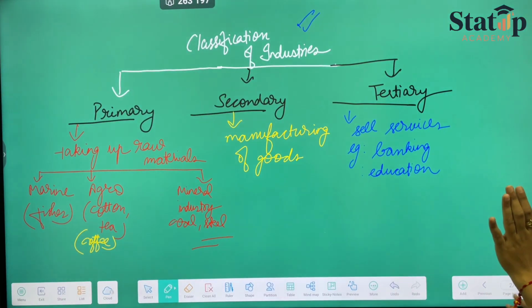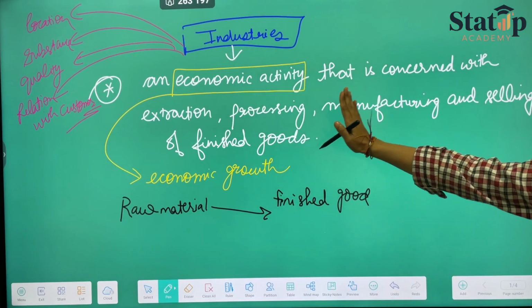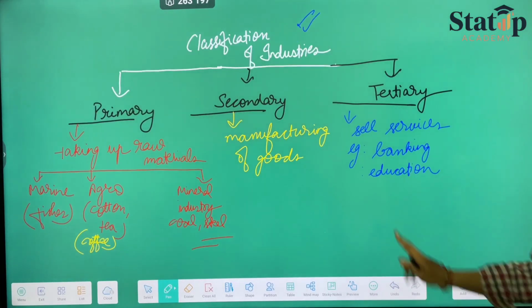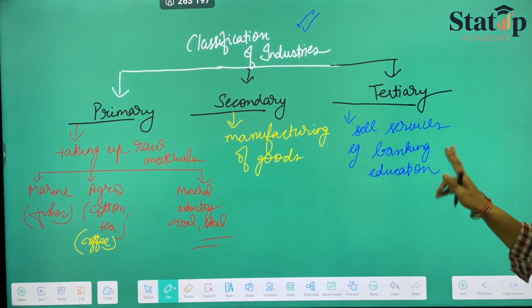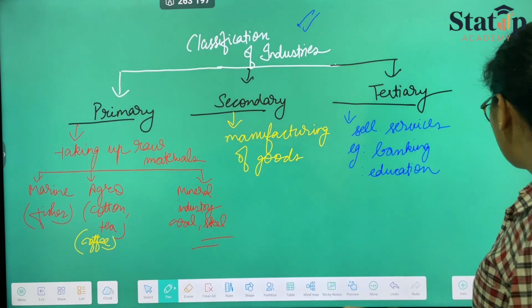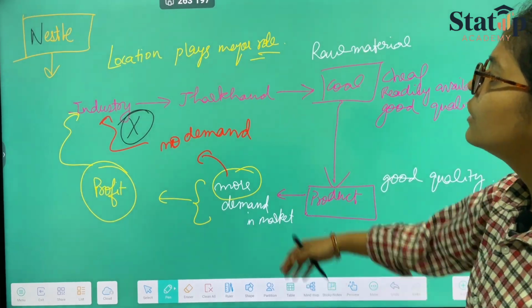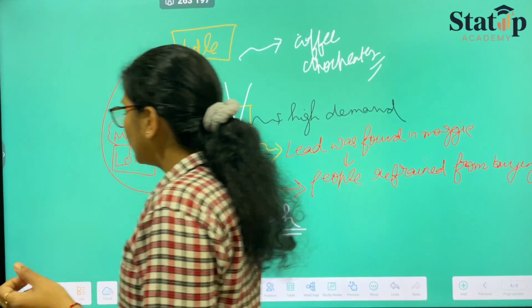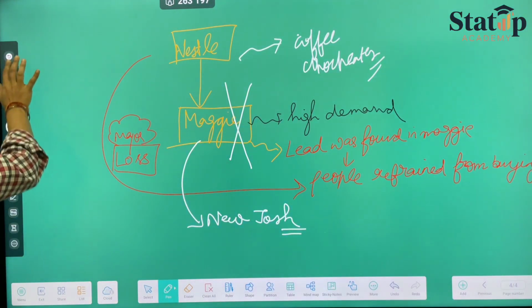So I hope you now know the basic definition and factors, though we will be covering them in detail now, and its classification, which is quite important. You can note it down. And another thing that we have is the location, that we have covered. Okay. So coming on to the topic, or the PDF that we have.